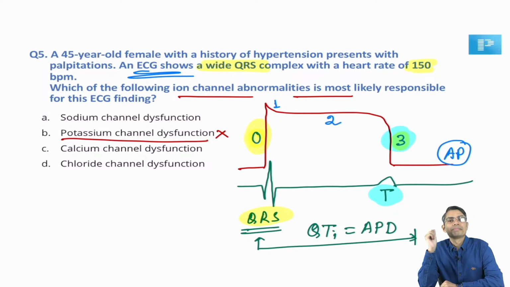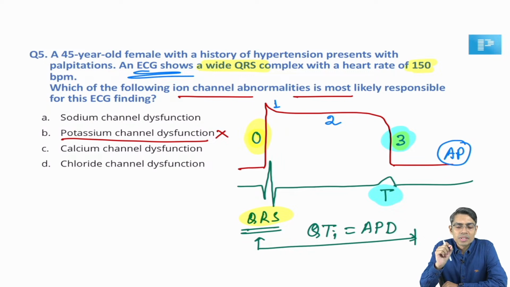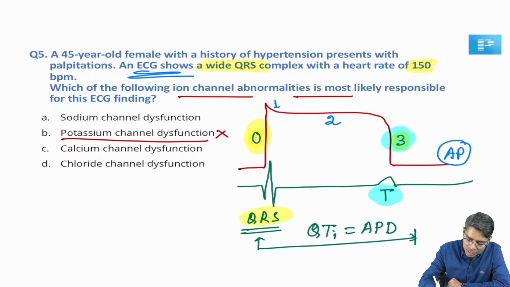Now suppose I give a sodium channel blocker. You know there are various anti-arrhythmic agents which block the voltage gated sodium channel in the myocardium. Whenever you are blocking the voltage gated sodium channel, not 100% blockage will be there, there will be partial blockage. So what will happen? This QRS complex, which was very rapid in onset, will be slow in onset.